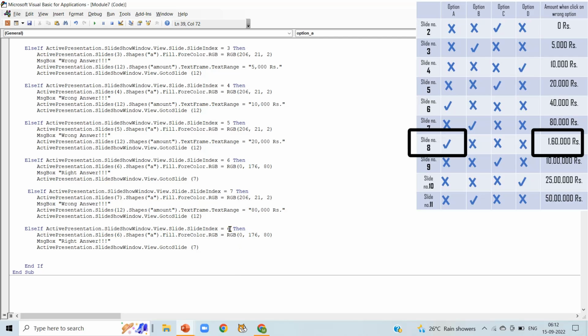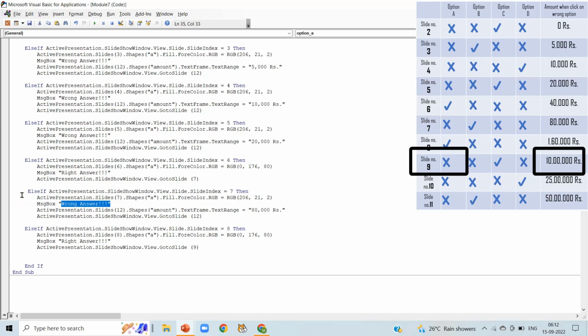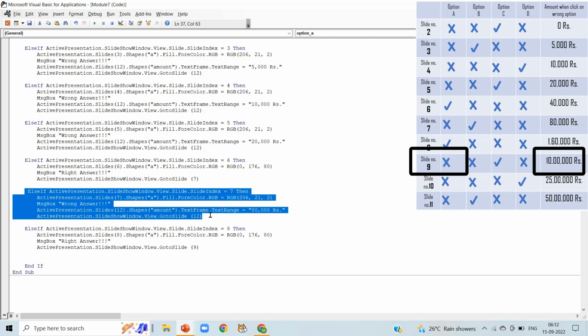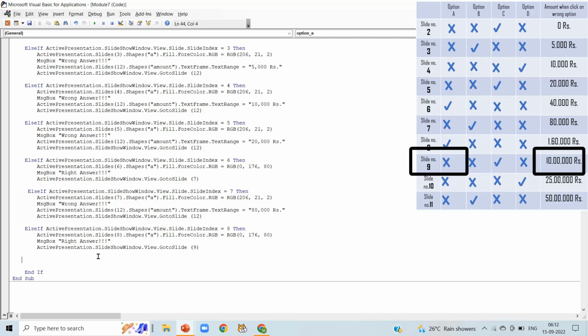Now change the slide number to 8. In the second line also change the slide number to 8. Color is of green color. Message box, right answer, and go to slide number 9. That is next slide. Now we can notice in slide number 9, option A is wrong. So we are going to copy the code of having wrong answer.